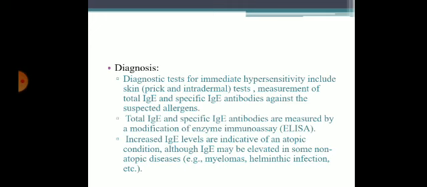What happens when a person gets exposed to an allergen? Allergen, it may be dust, hay, pollen, or any food or a drug. It activates T helper cells and B cells, and there will be production of IgE antibody. This IgE antibody binds to the Fc receptor of the mast cells.